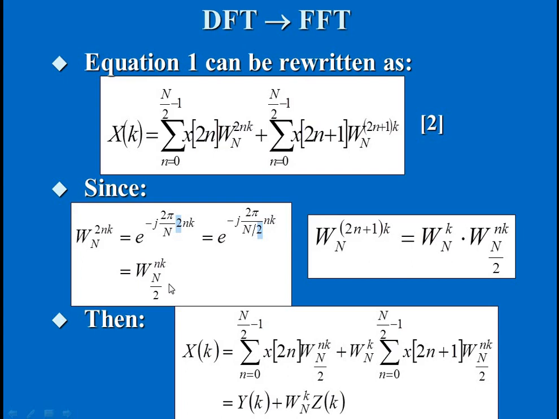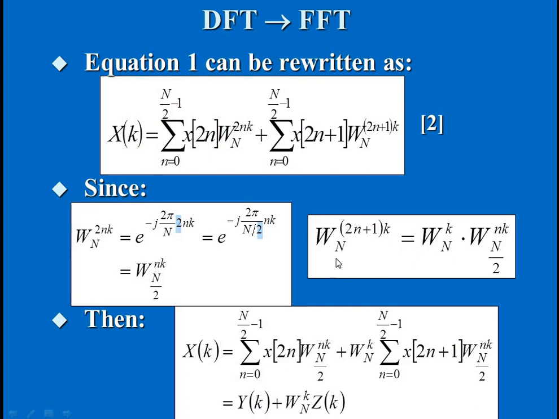That's the difference. Likewise, for the second term, the twiddle factor has 2n plus 1 power k into k, and we can split the powers and get W_N power k into W_N power 2nk, and again we can write this with N by 2.